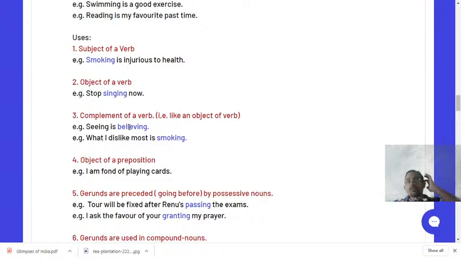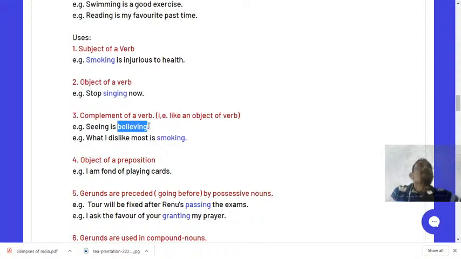You call a noun or a pronoun an object if it comes after the action verb, like stop here. But if an ing word, a noun or a pronoun comes after the helping verb, then that particular word becomes the complement of the verb. It is not to be called object.